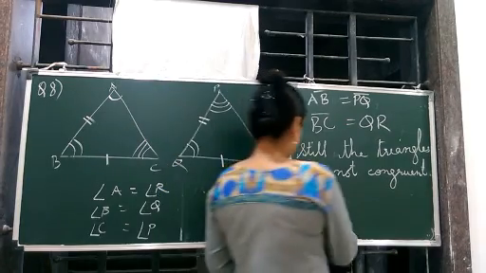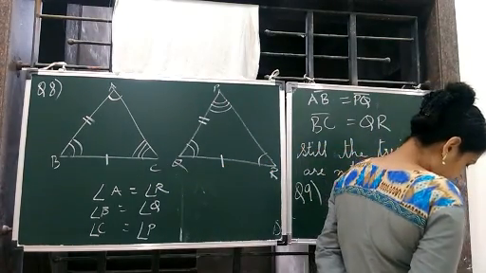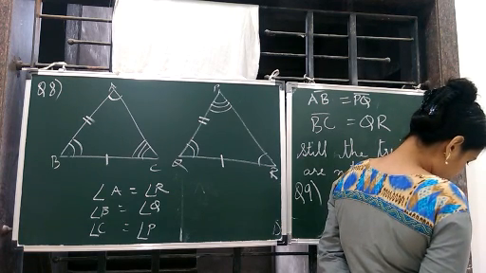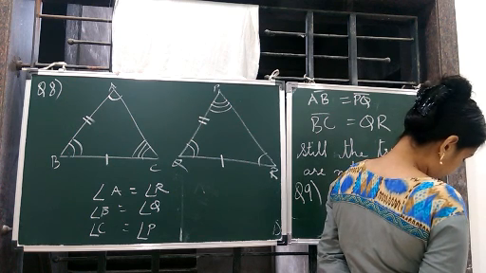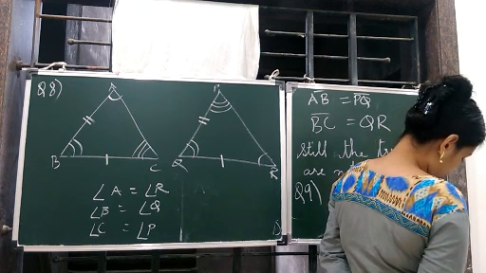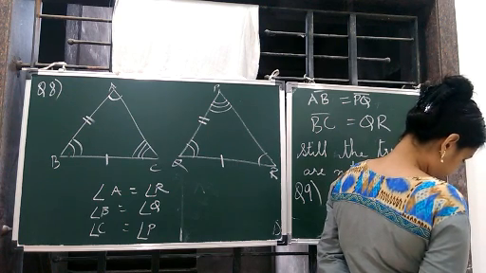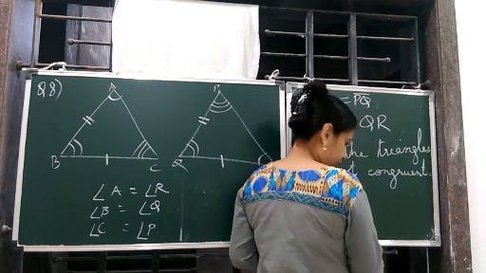Now let's read question number 9. What does question number 9 say? If triangle ABC and PQR are to be congruent, name one additional pair of corresponding parts. What criterion did you use? So here let me make the triangle first and foremost.